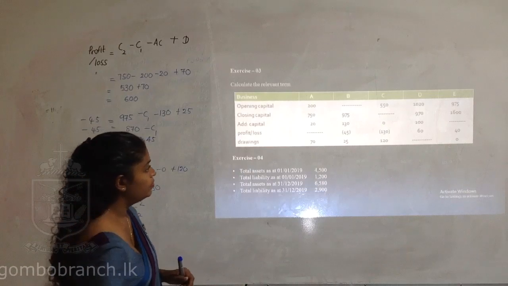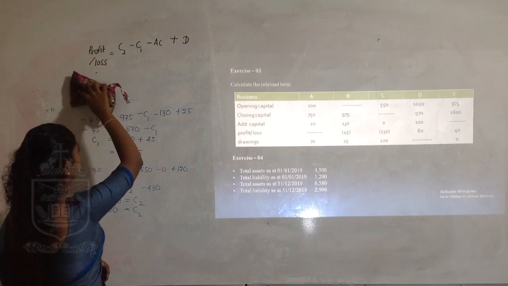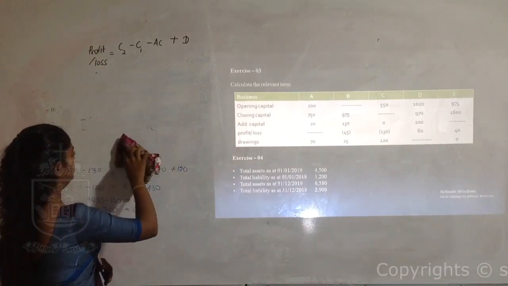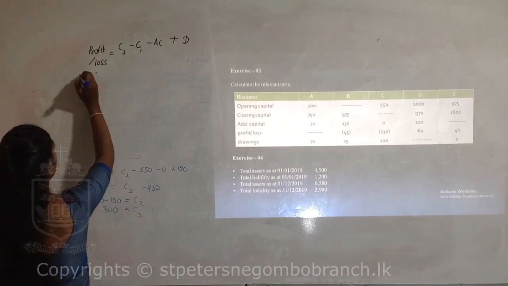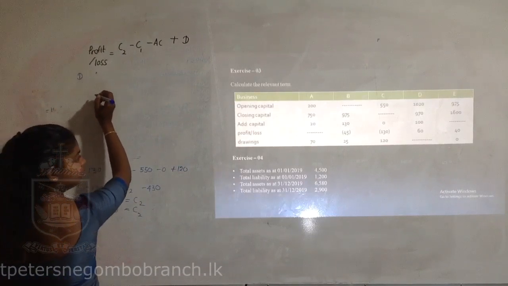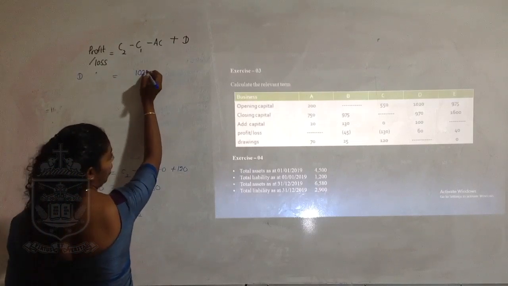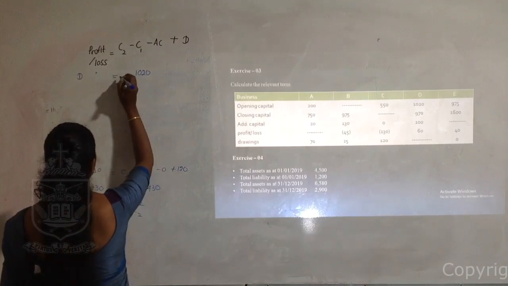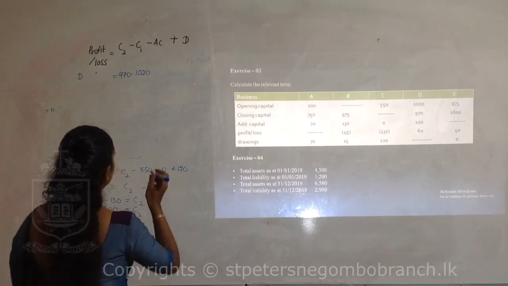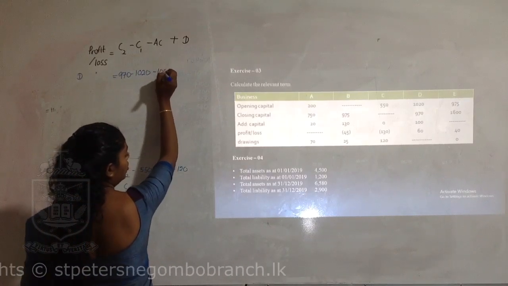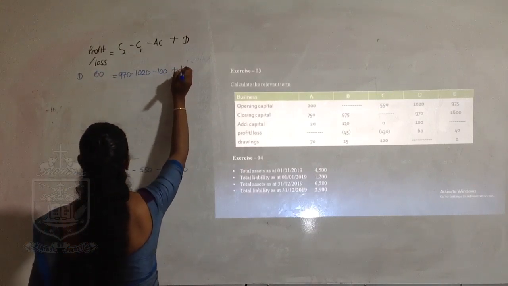And we'll turn to D and E. This is D. Opening capital given 1020. Closing capital 970. Additional capital 100. Profit 60. The requirement is drawings.